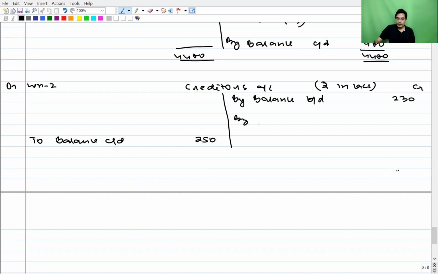Purchases they have given, it's a credit purchase. The journal entry for credit purchases is purchase account debit to creditor account. Since the journal entry for credit purchase is purchase to creditor, in the creditor account we will write by purchases 2400. Our liability will increase. So when liability increases, we record on the credit side. When liability decreases, we record on the debit side. To bank account, 2730.